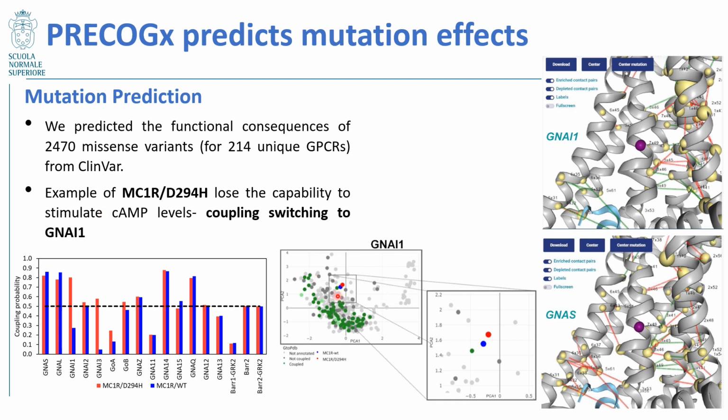And indeed, these sequences in the GPCR embedded space are separated, such that the wild type is closer to the GPCRs coupled to GNAI, and so on.